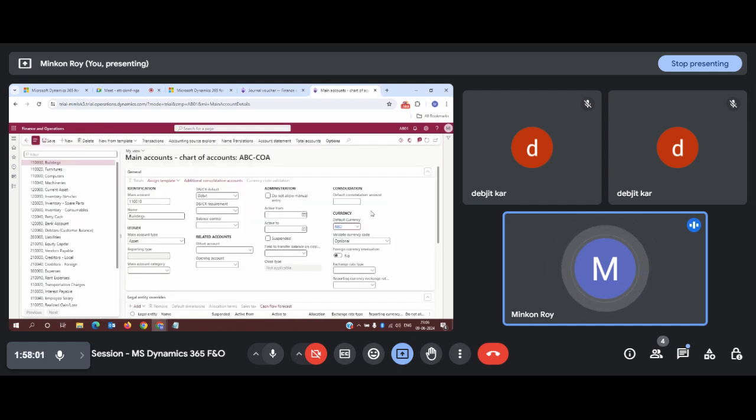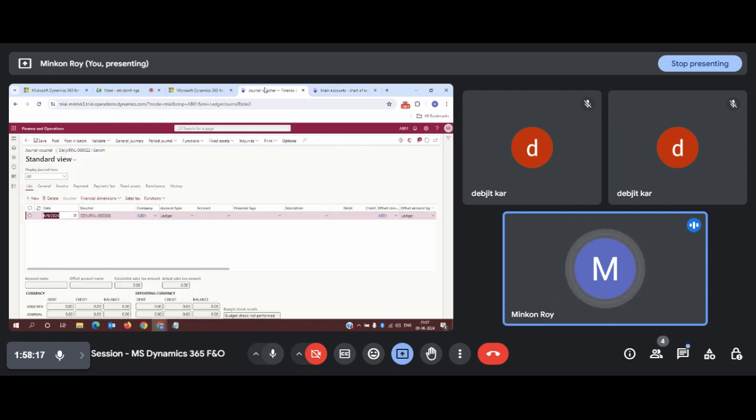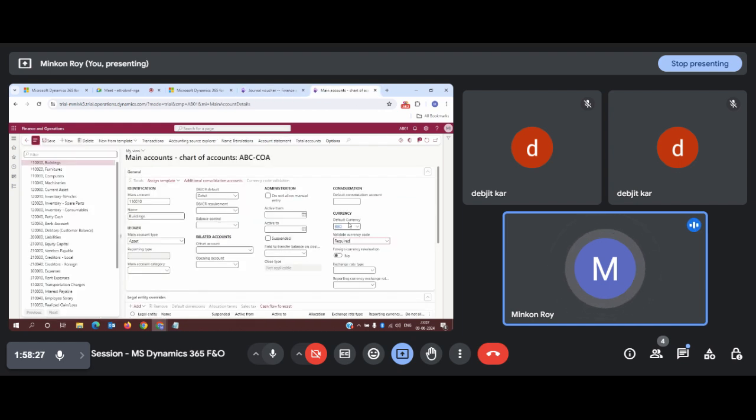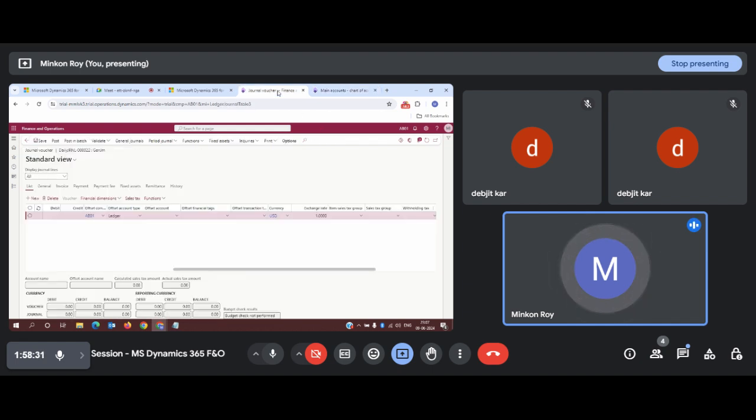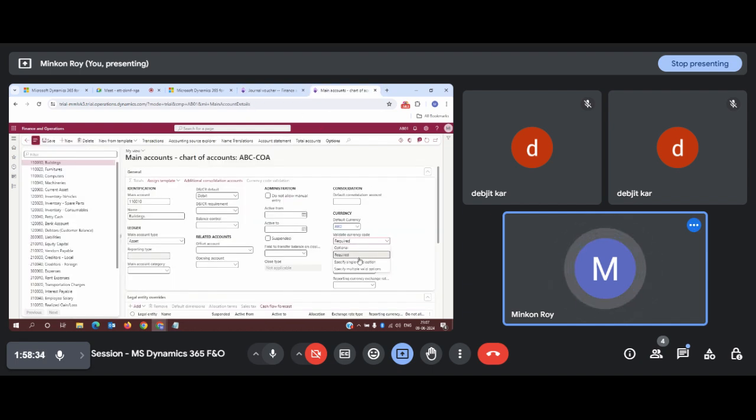No, it is not coming up. There might be something which we have not configured. Yeah, the mistake we made is that we have not configured this section, validate currency code. We need to make it required. Once you make it required, then only these changes will be applicable. Otherwise, your default currency will be overriding every time you create a new journal, although you have set it up as AED. Since you have kept it optional, for this reason only USD was coming up every time.